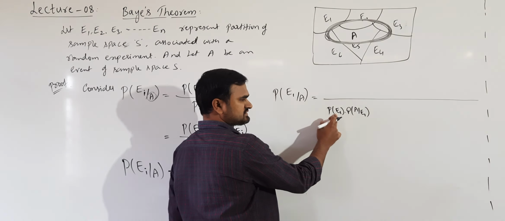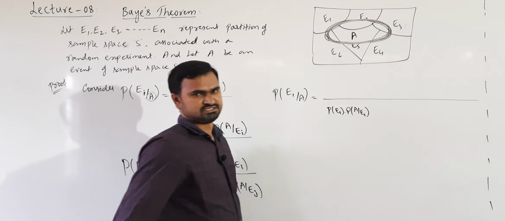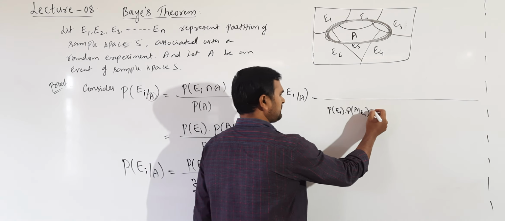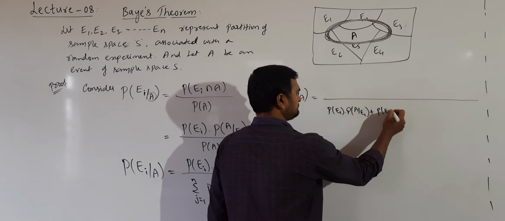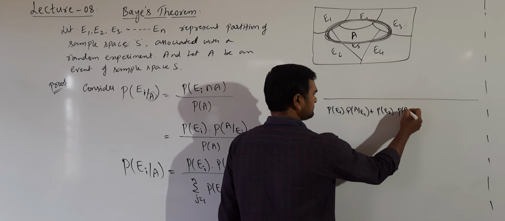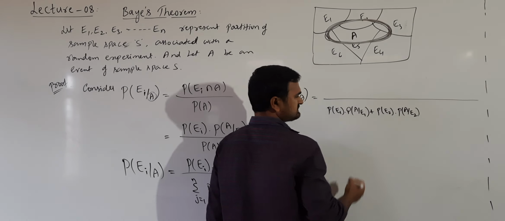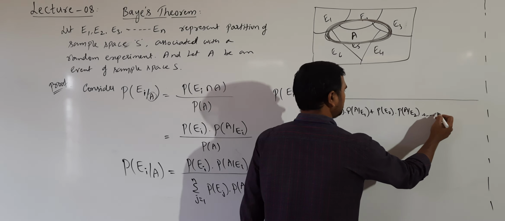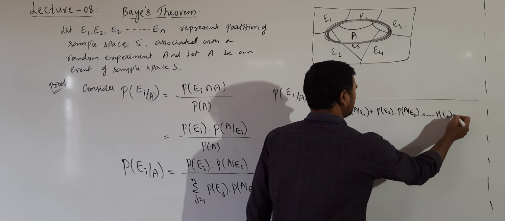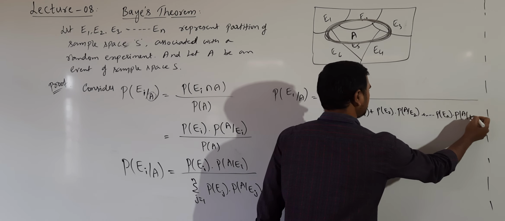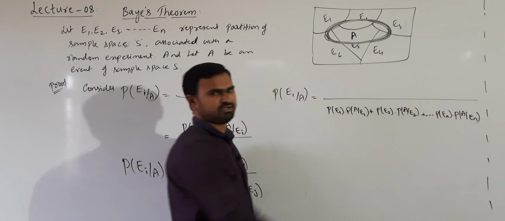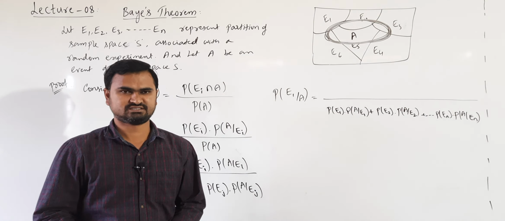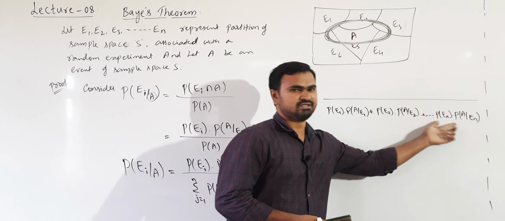First we are selecting first section and the chance of getting distinction, or select second section and in that the chance of getting distinction given that second section is selected, and so on up to P of En into P of A given En. This is the denominator, that is the total possible cases, total probability.